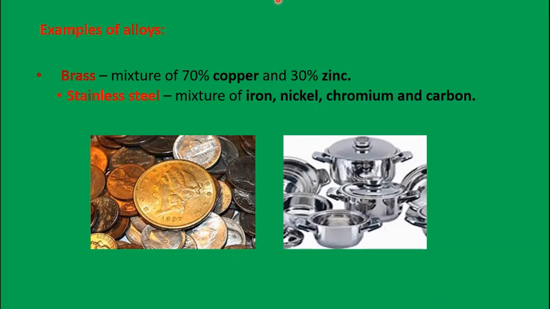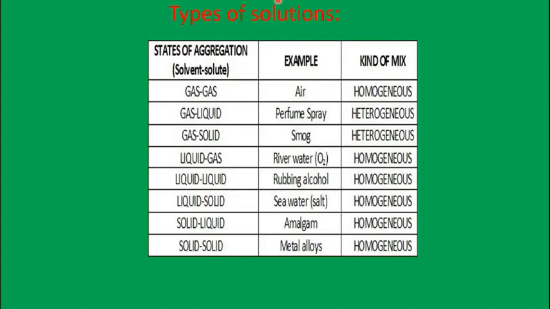And then finally, we have studied the properties of solution. Then some more examples which you can see: one I told you, a solution of sugar in water, is a solid in liquid solution. Let's see the table which I told you. A solid in liquid solution can be, for example, sugar in water. In this sugar solution, sugar is a solute and water is a solvent.